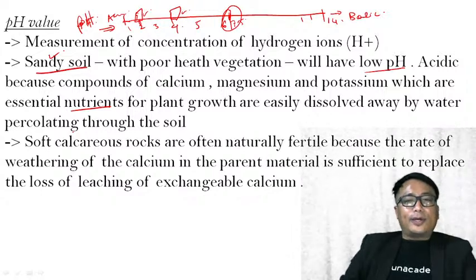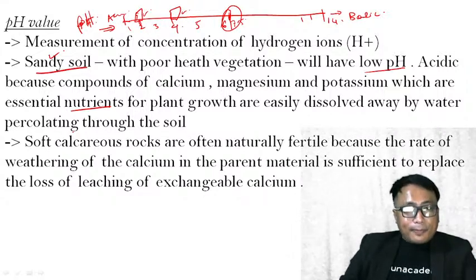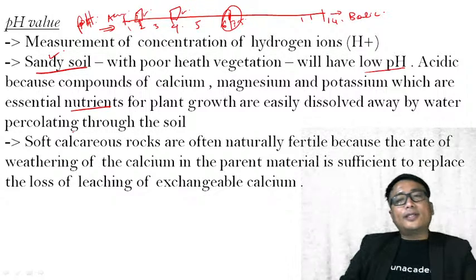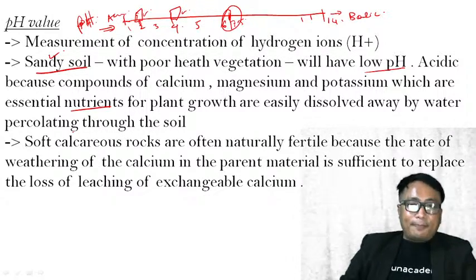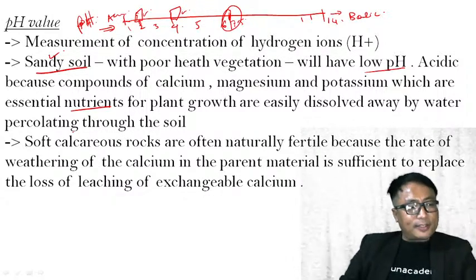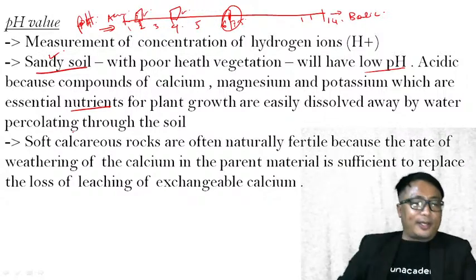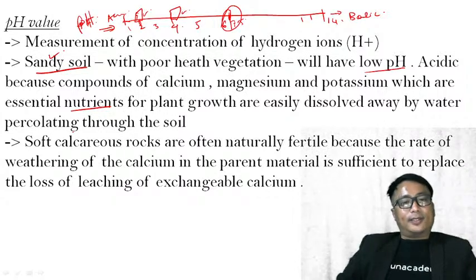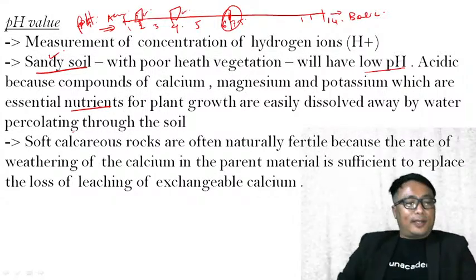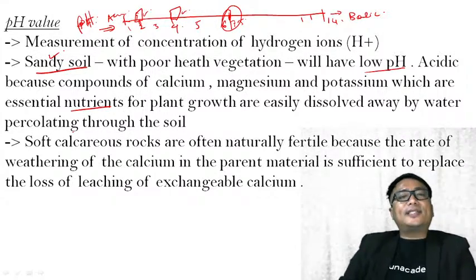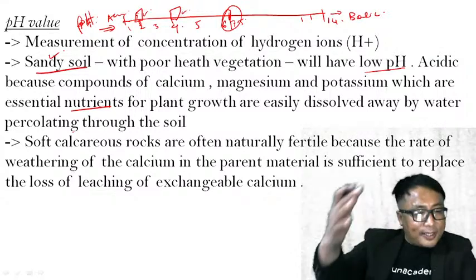In a sandy soil, these bases, we call them bases also: calcium, magnesium, potassium. These are easily washed away or dissolved away by the water in the sandy soil, resulting in the soil being acidic in nature. Why? Because the bases are removed.